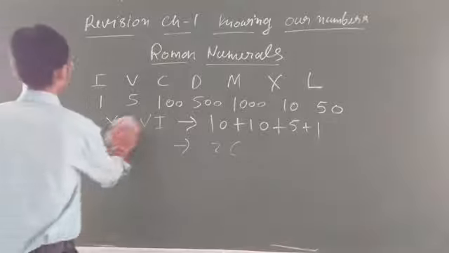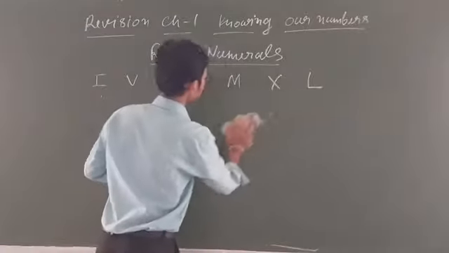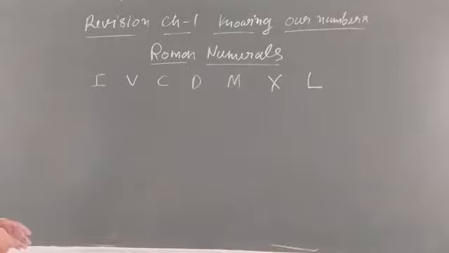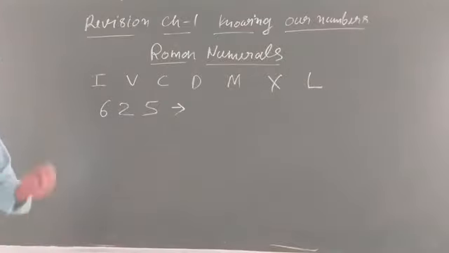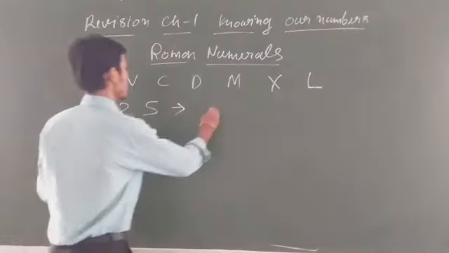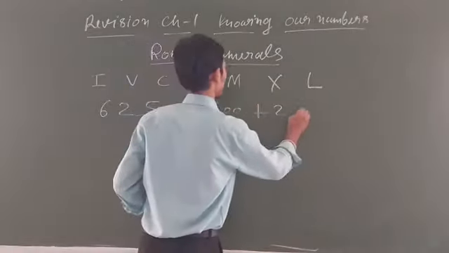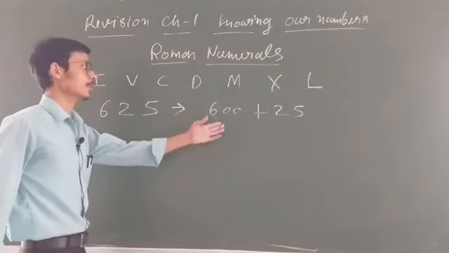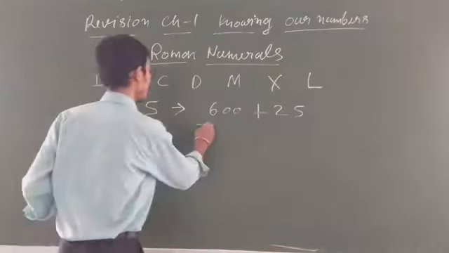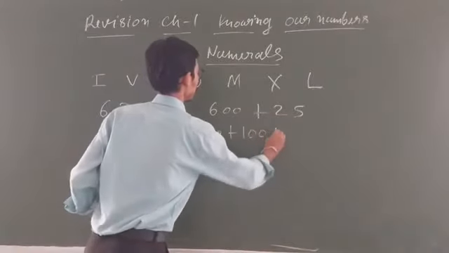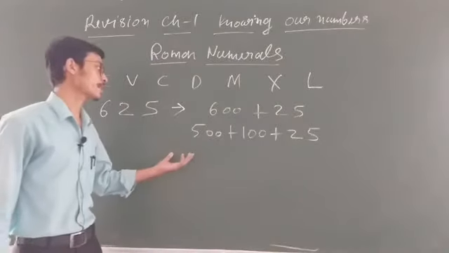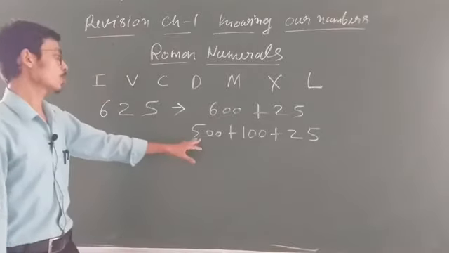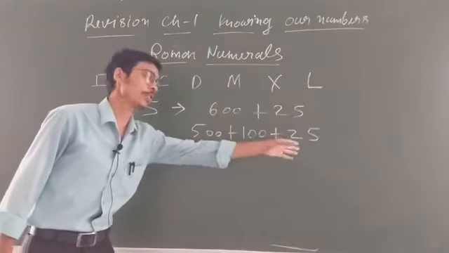Acha, one another example, a little bit long. Like if I want to take 625 and write it in Roman numerals. So how will you write it, student? Now you know that 625, you can write as 600 plus 25. But there is no representation of 600. So you can write 500 plus 100 plus 25. How do I retain this? You have to do practice. When you practice, you will understand how to write it. Because you know the value of 500, the value of 100, and 25 also you can write down.